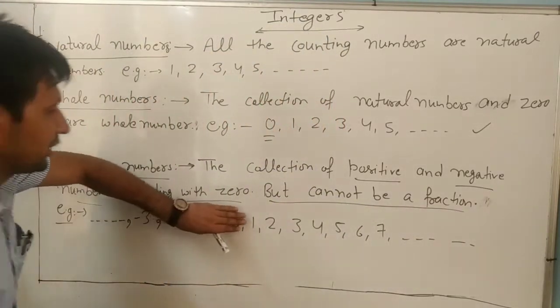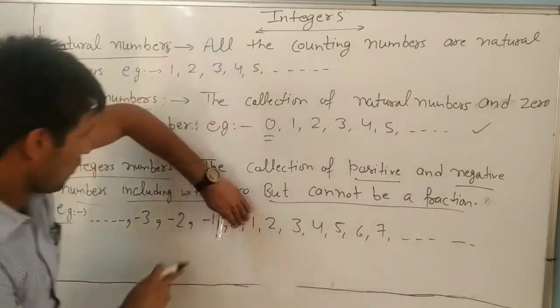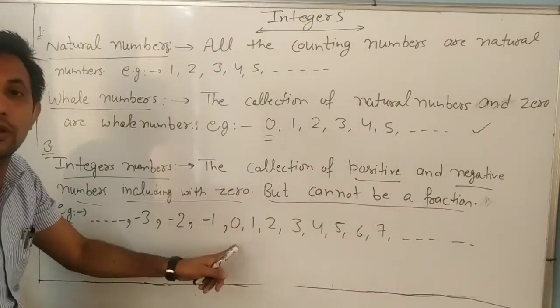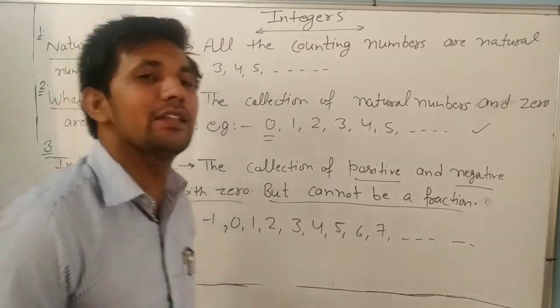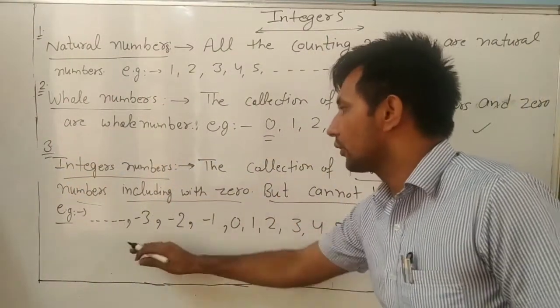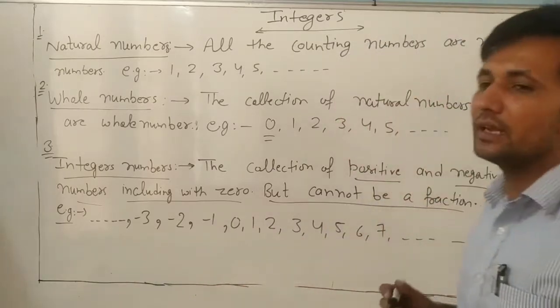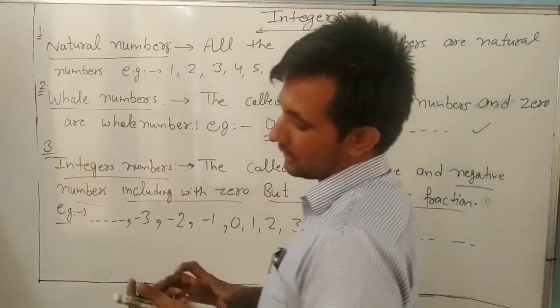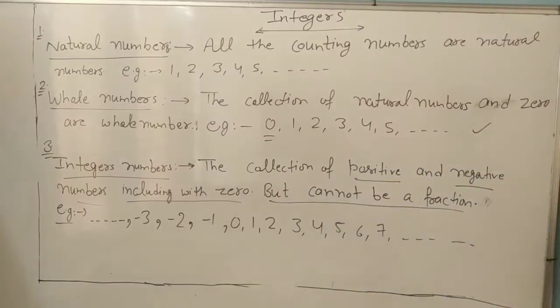So all positive numbers 1, 2, 3, 4, all negative numbers, and including 0. 0 is neither negative nor positive. Okay, dear? So that is an integer. Please note it down. After it, we will start our exercise.